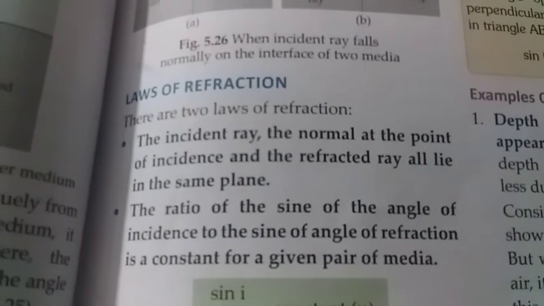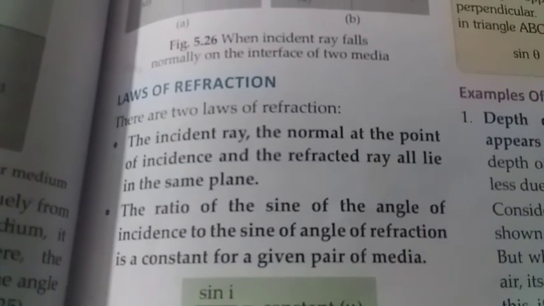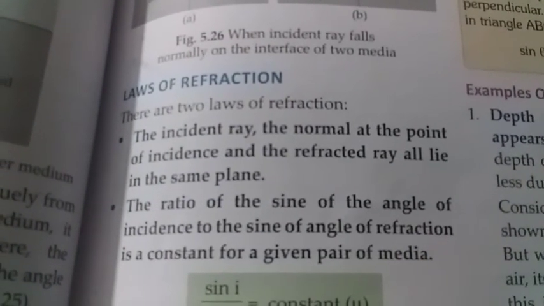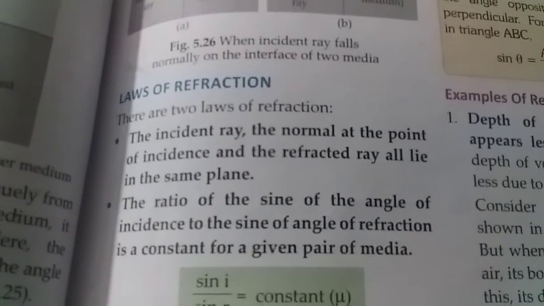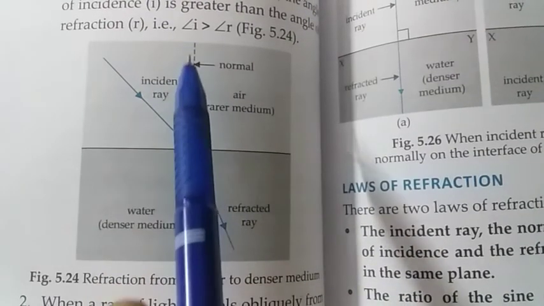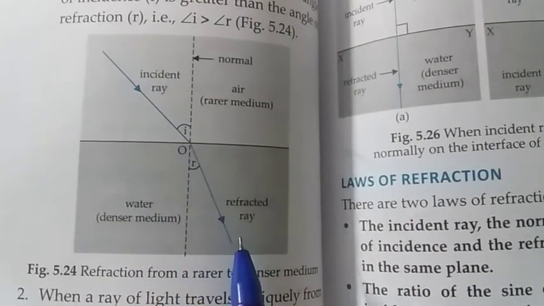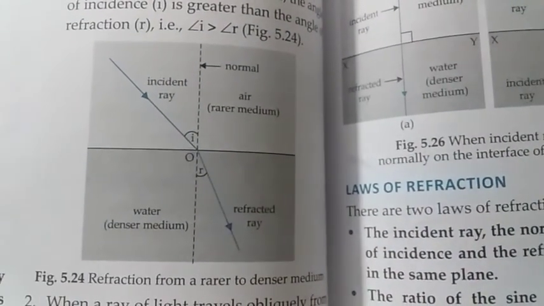There are two laws of refraction. Number one is the incident ray, the normal at the point of incidence, and the refracted ray all lie in the same plane. So according to first law of refraction, the incident ray, the normal at the point of incidence, and the refracted ray, they all lie in the same plane.